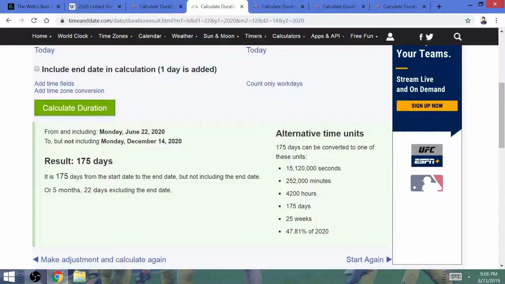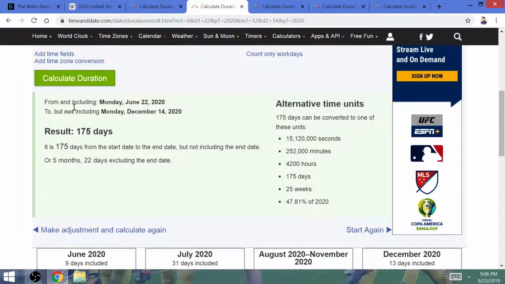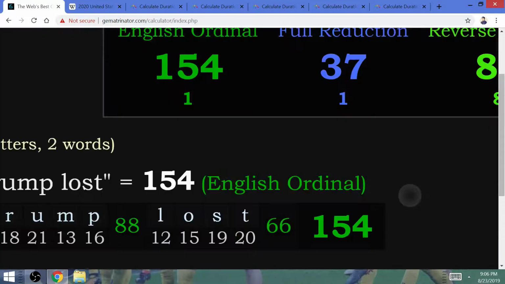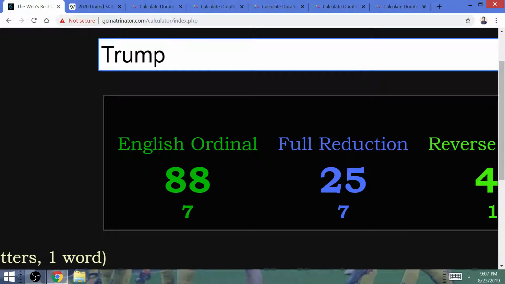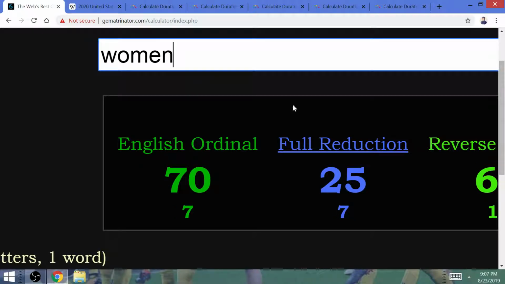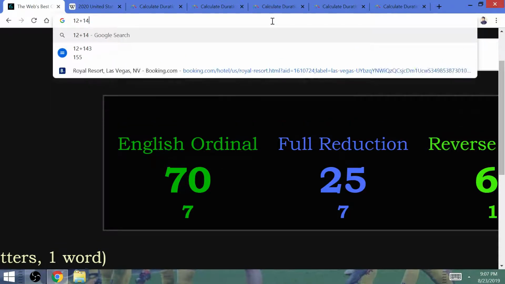The amount of time from June the 22nd, Elizabeth Warren's birthday, to the day that the Electoral College elects her is 25 weeks. "Trump" has Gematria of 25. "Racist" equals 25. "Women" has Gematria of 25. It is Elizabeth Warren that's going to be selected by the Electoral College on December the 14th of 2020.